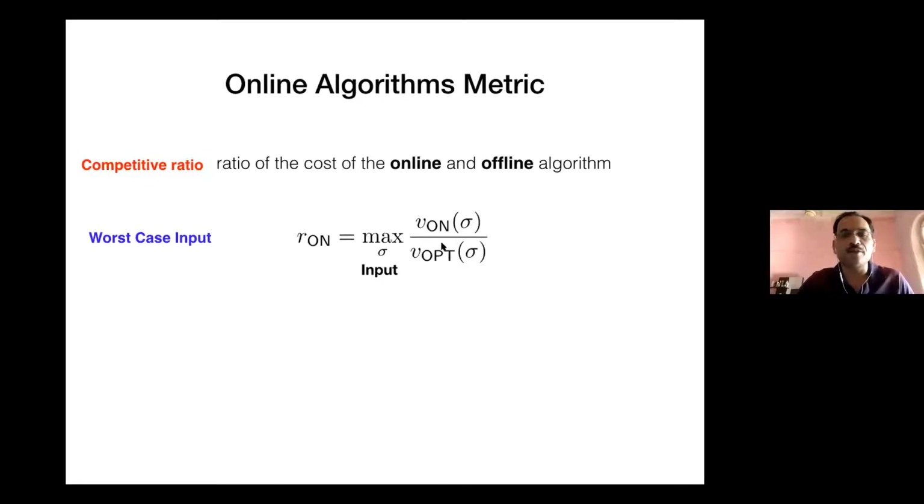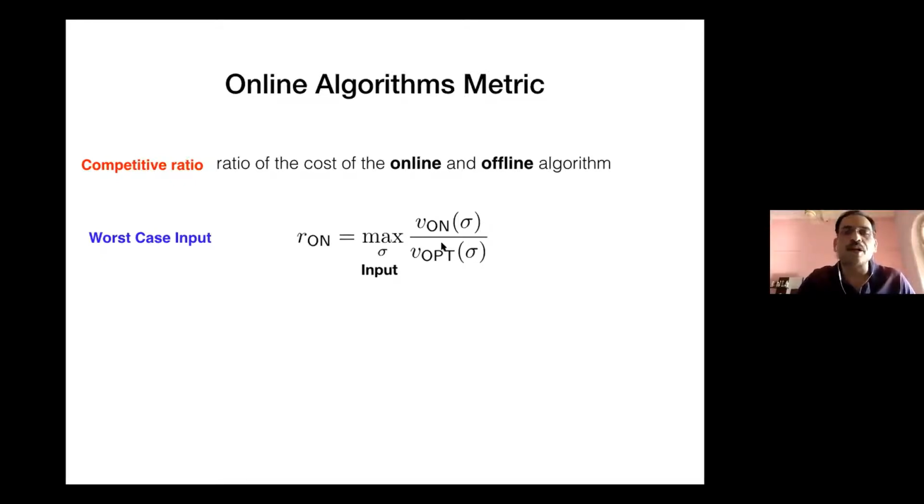What are we doing? We're looking at an online algorithm, which is processing data causally. It doesn't know what's going to happen in future. While an OPT, which is defined to be given all the information in future, is allowed to work in the optimal possible way, which may or may not be known. So we don't worry about how to solve that. The profit of the two is taken as the ratio, and over all possible input sequences, you're going to look at the worst possible ratio of the two.